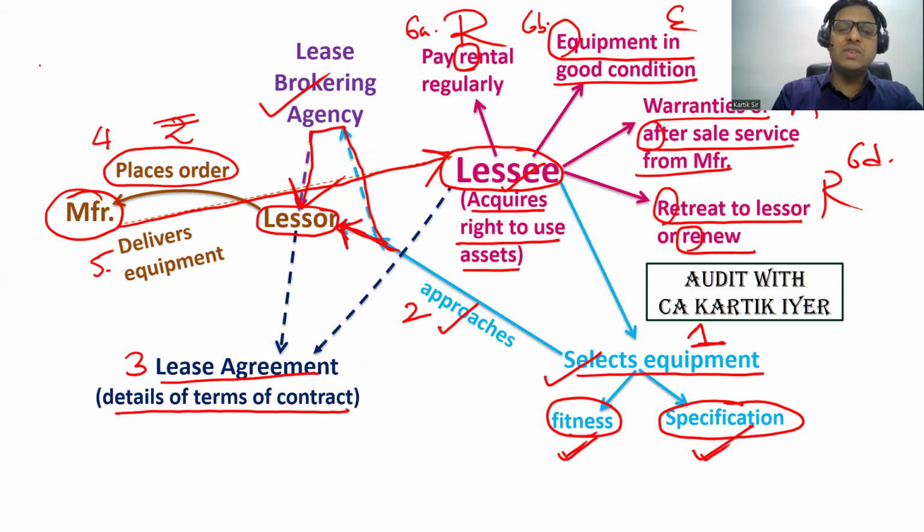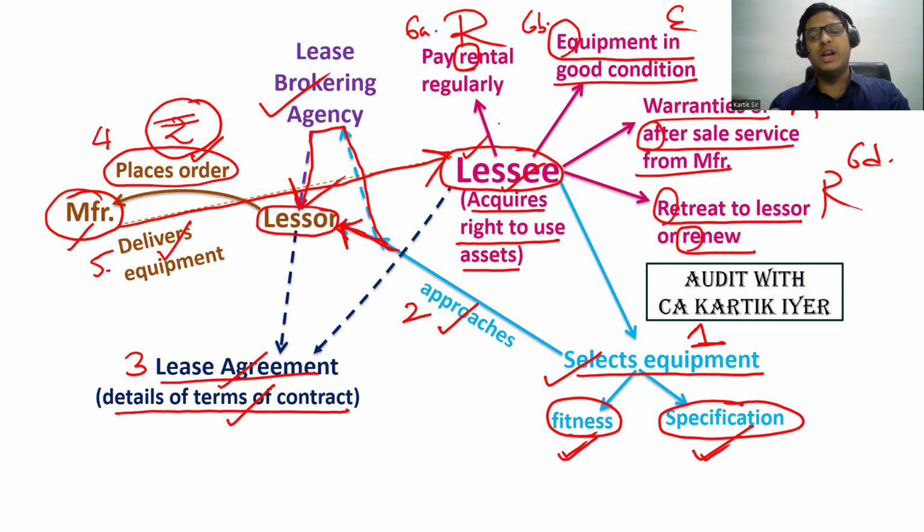Then the lessor and lessee, if they are agreeing to the terms, will enter into a lease agreement where the details of the terms of the contract will be entered. Now the lessor will place the order, that is, he will give the full amount to the manufacturer. Let's say the machine costs 1 crore rupees. So the lessor will pay the entire amount and place the order, and the manufacturer will be asked to deliver the equipment at the lessee's site.